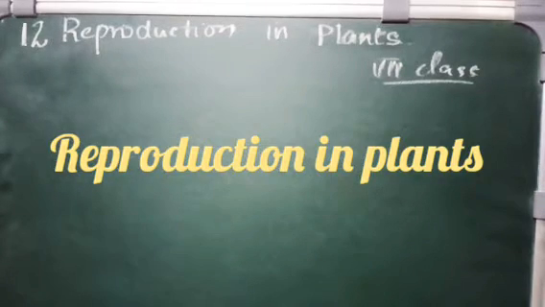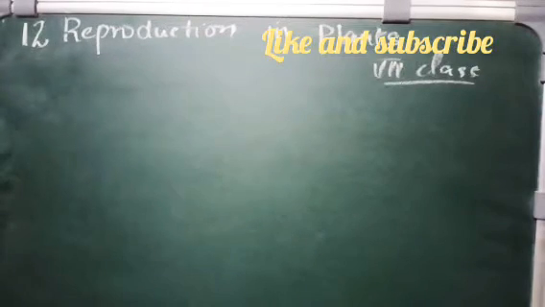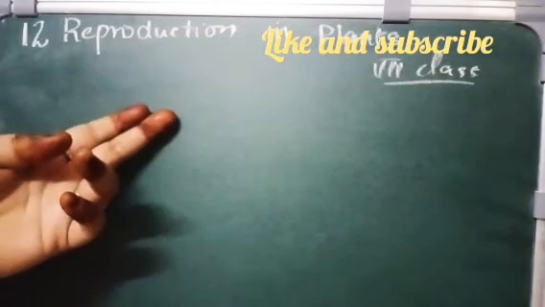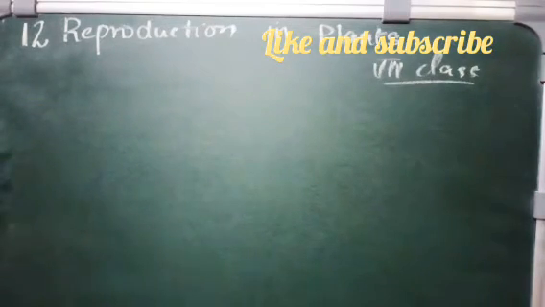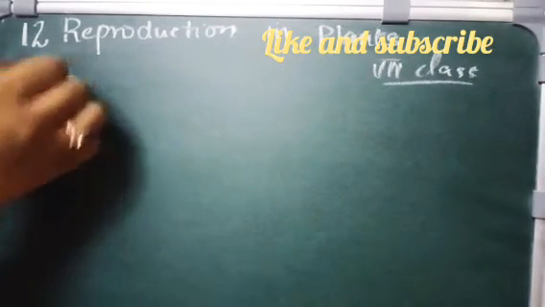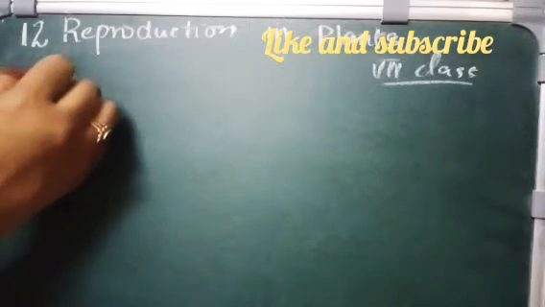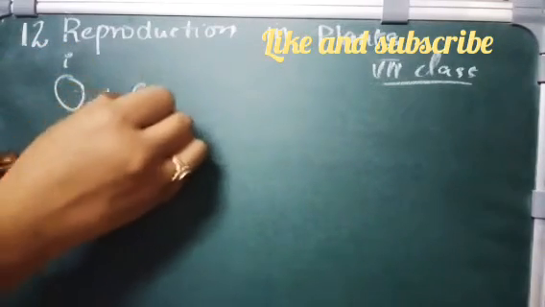As we have learned in, say, human beings and insects, we see that a new animal is produced, a new human being is produced, or a new insect is produced. How? When two organisms mate together, they give one new organism. Suppose this is one insect and this is another insect.